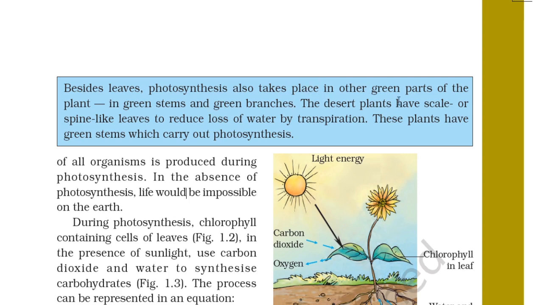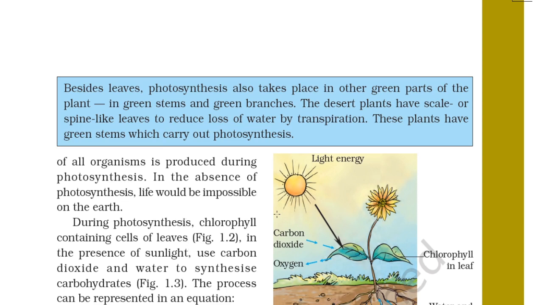The desert plants have scale or spine-like leaves to reduce loss of water by transpiration. Because there is too much heat, water gets transpired, so this structure of the leaf helps the plants reduce the loss of water. These plants have green stems, which carry out photosynthesis.